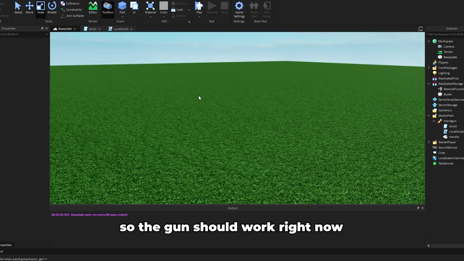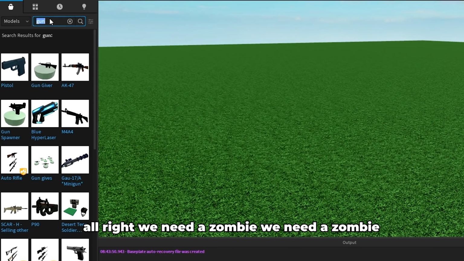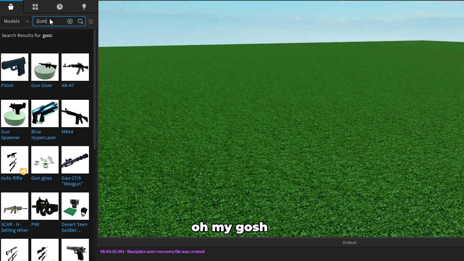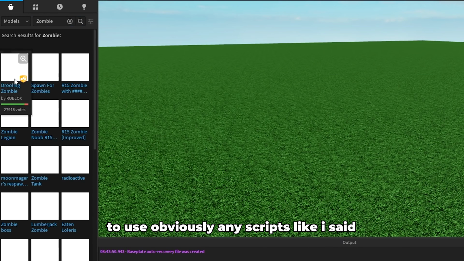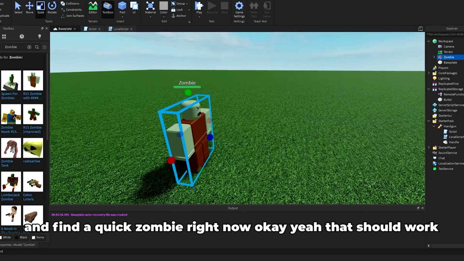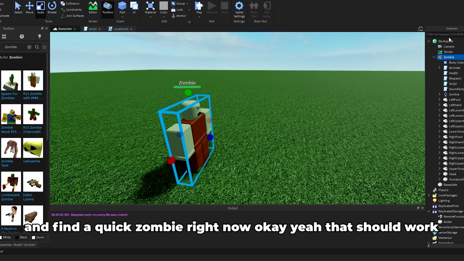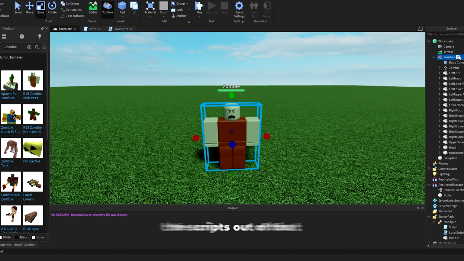So the gun actually should work right now. Have time right now to test it. Alright, we need a zombie. Oh my gosh, hurry up. I'm not going to use any scripts, like I said. I'm trying to use the model, so let me go find a quick zombie right now. Yeah, that should work. Let me leave all the scripts out.